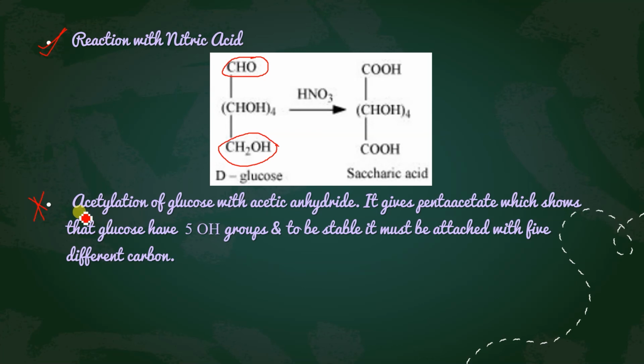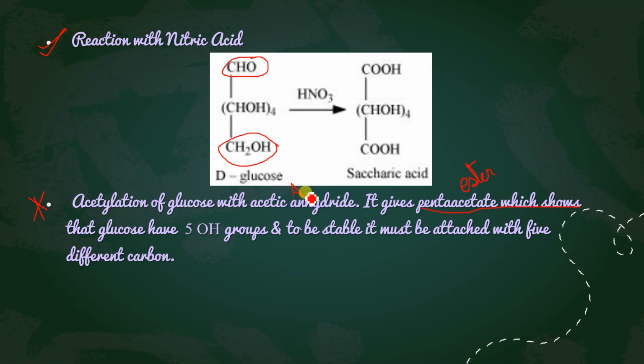So for that, what you will do, you have to write the acetylation of glucose with acetic anhydride. It shows it has a pentahydroxy group. How? Because when we do the acetylation of glucose in the presence of acetic anhydride, it gives pentaacetate. It is quite clear that acetic anhydride is somewhere an acid, and if acid is going to convert, this is an ester. And this one is a form of acid.